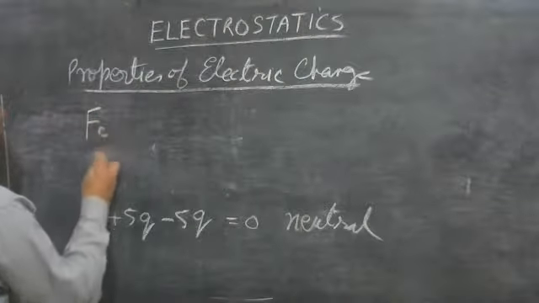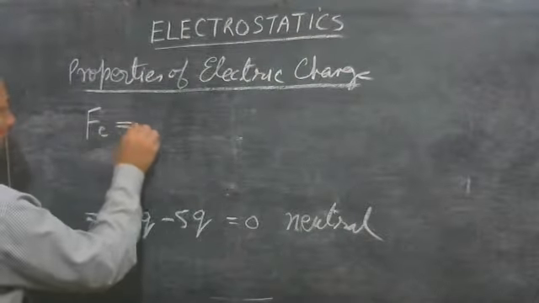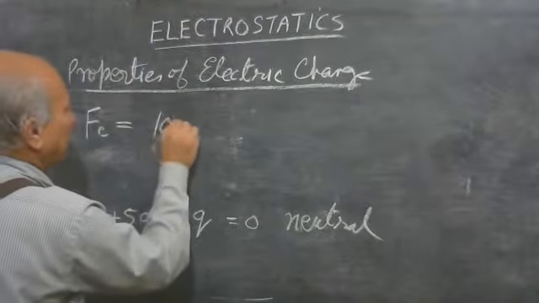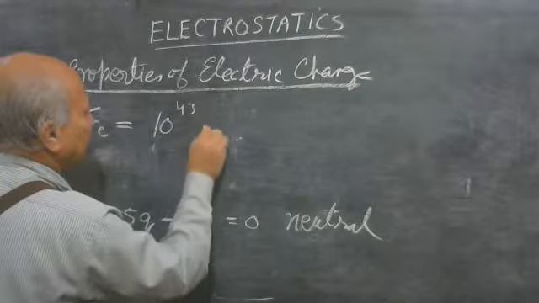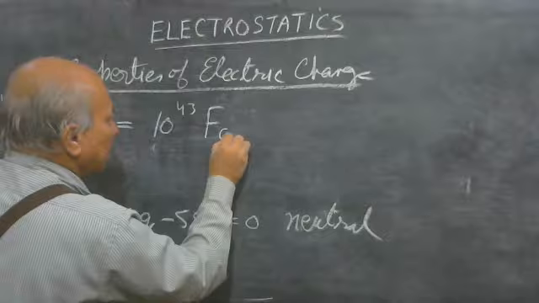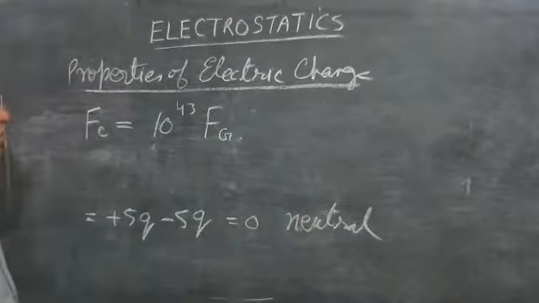Electric force between two electrons is equal to 10 to the power 43 times the gravitational force between two electrons.